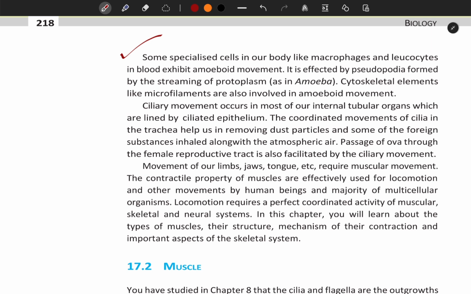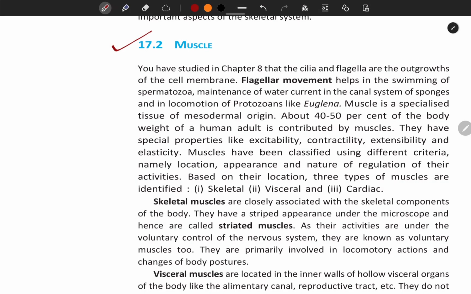Movement of our limbs, jaw, tongue, etc. require muscular movement. The contractile property of muscles is effectively used for locomotion and other movements by human beings and the majority of multicellular organisms. Locomotion requires a perfectly coordinated activity of muscular, skeletal, and neural systems. In this chapter, you will learn about the types of muscles, their structure, mechanism of their contraction, and important aspects of the skeletal system.